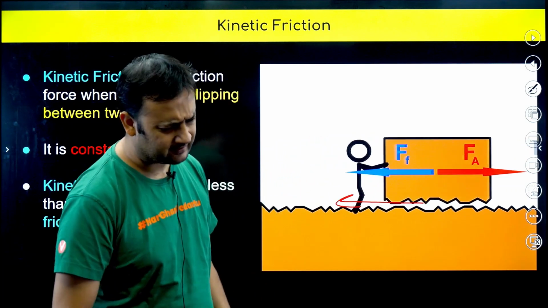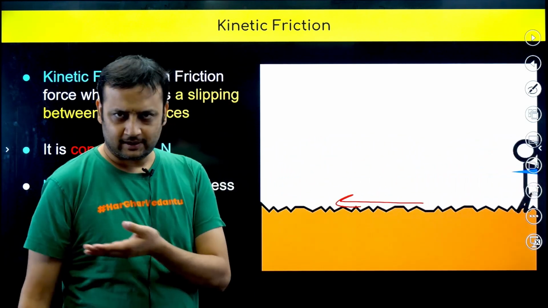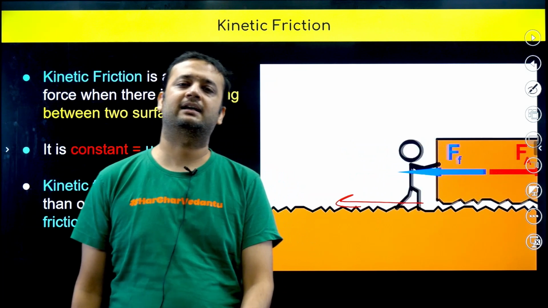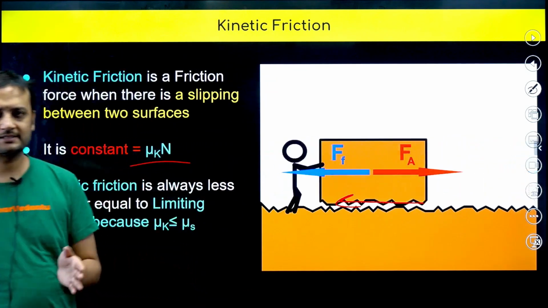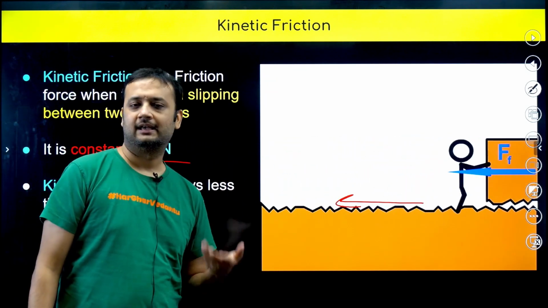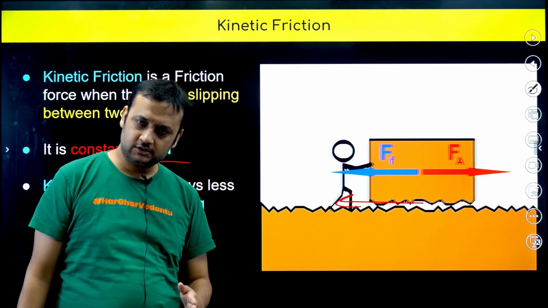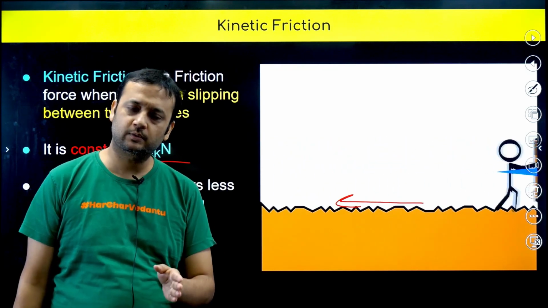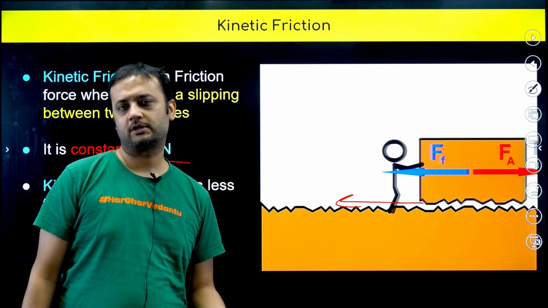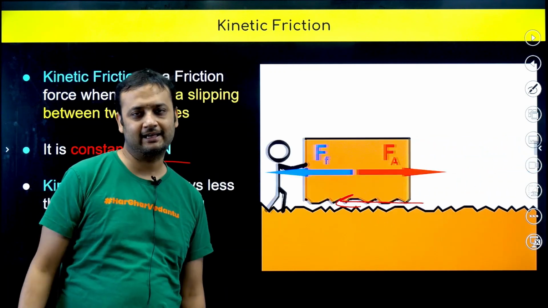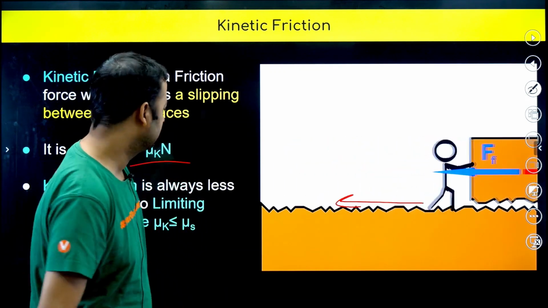So kinetic friction is very, very important. If slipping is happening, the friction is called kinetic in nature. In that case, the value of friction is always constant. Its value is mu k into N, and mu k is called the coefficient of kinetic friction. This is what we can say.